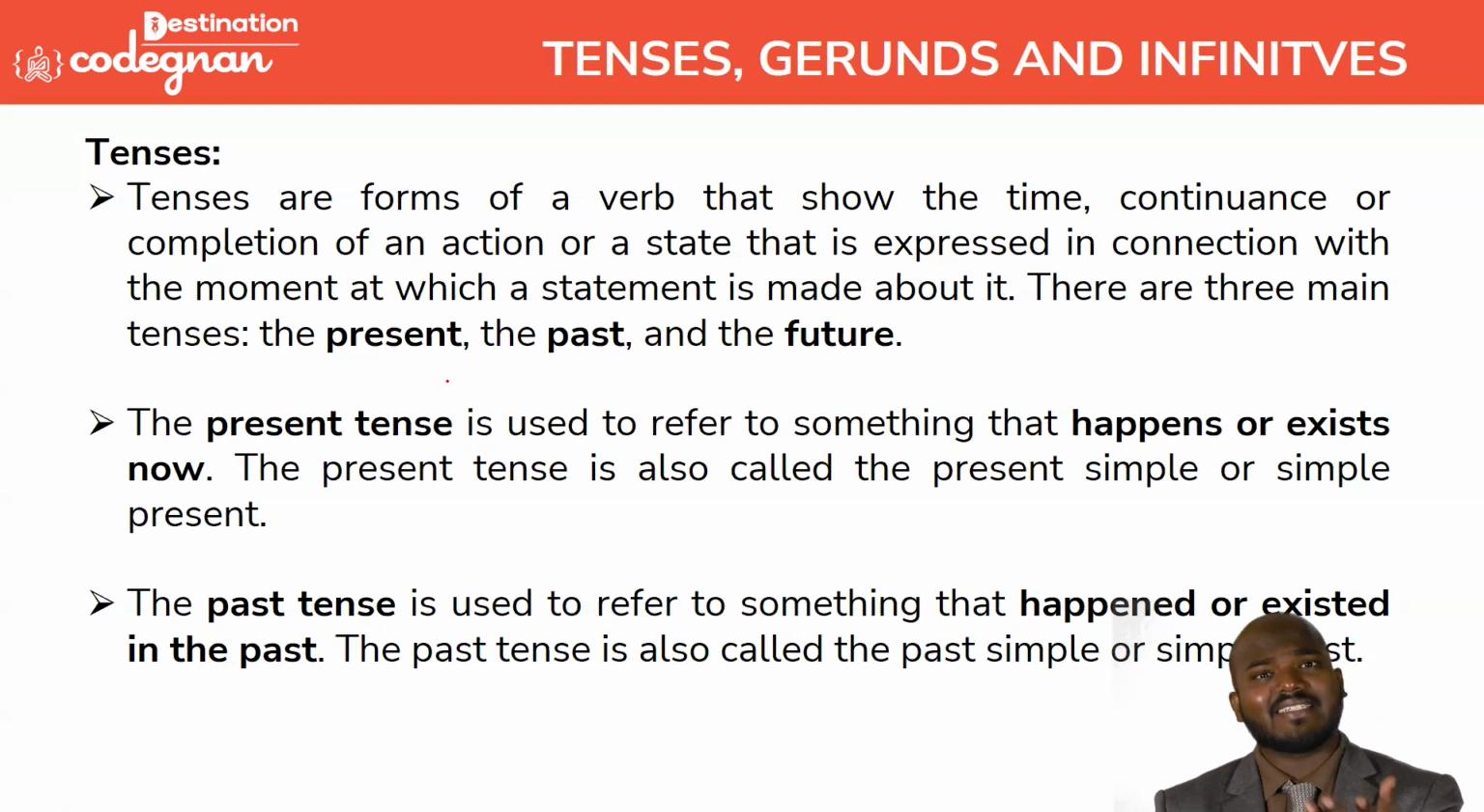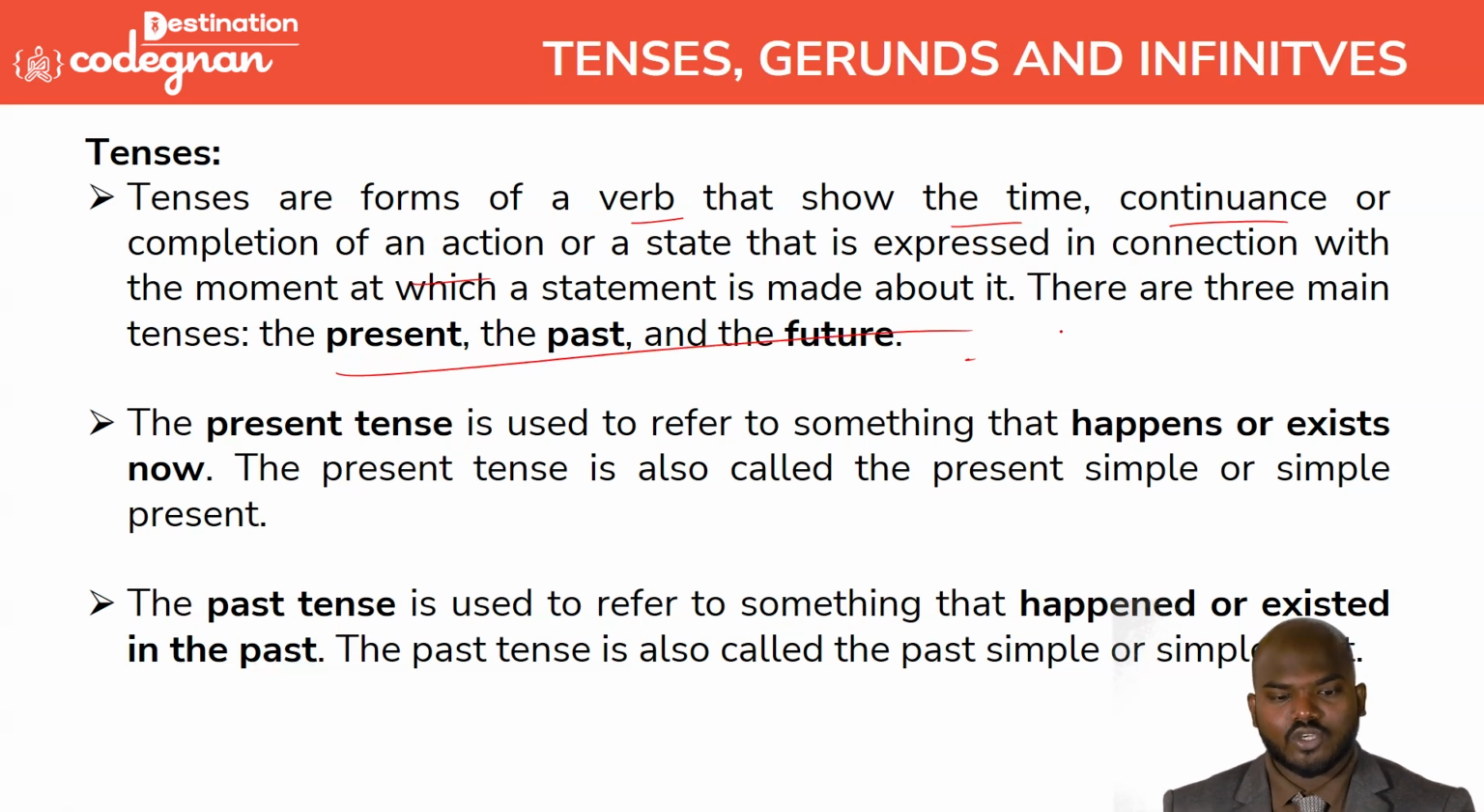But sir, what is a tense? Tense means if you are indicating the verb with respect to time, we can call it a tense. They are giving a very good explanation here. The tenses are the form of the verb that shows the time, continuation, or completion of actions. So present, past, and future tense. That is a very, very important thing.